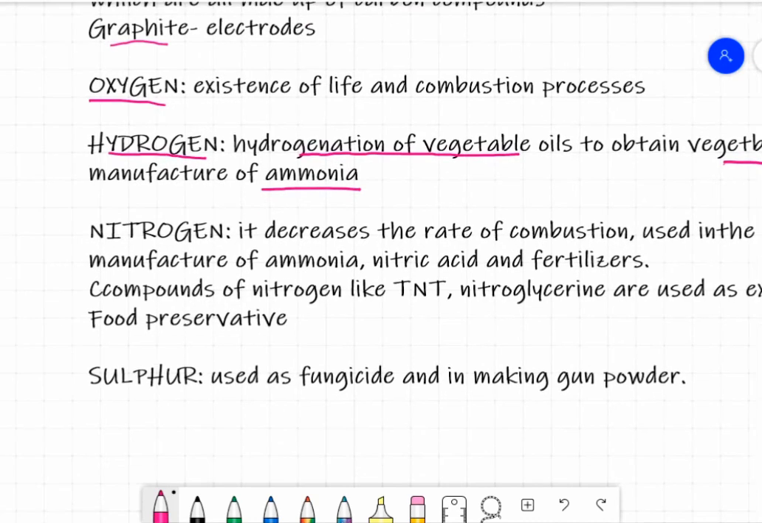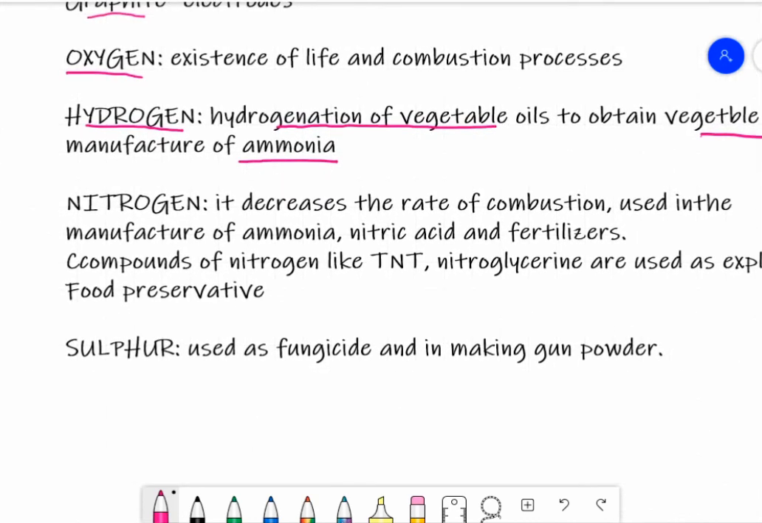Nitrogen is another important nonmetal, and it is an inert gaseous nonmetal. Its presence in the air decreases the rate of combustion, and it is also used in the manufacture of ammonia, nitric acid and fertilizers. Compounds of nitrogen like TNT, trinitrotoluene, and nitroglycerin are used as explosives. Nitrogen is also used as a food preservative due to its inertness.